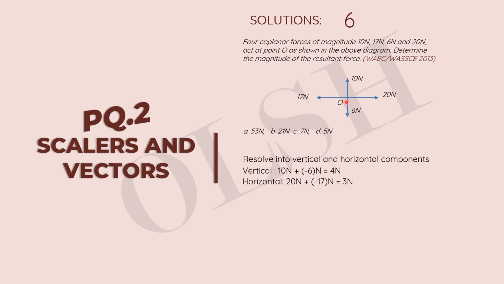We can now solve to get the resultant by using the Pythagoras theorem. So after representing our forces in this triangular form, we have 4 newtons as the vertical force, and 3 newtons as the horizontal force. And we're trying to find the resultant C.